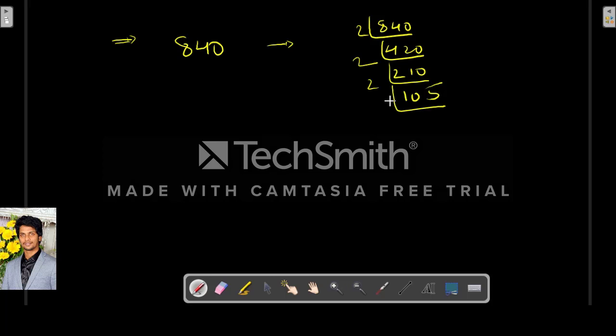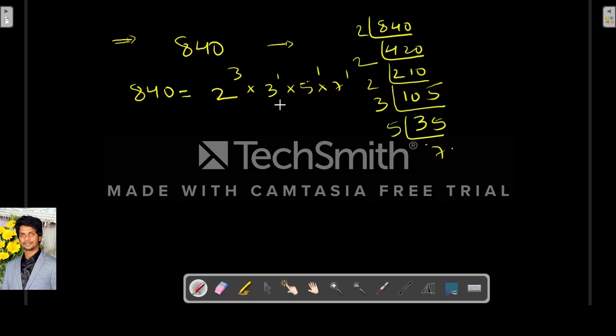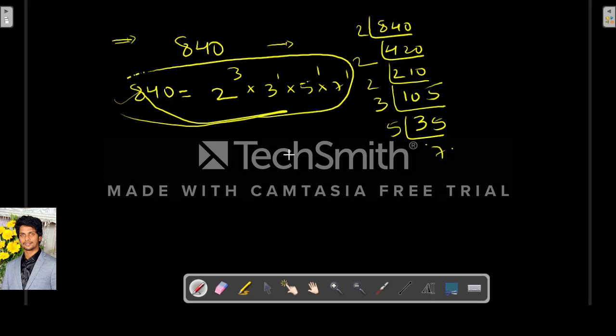Now it won't go with 2. So let's try 3, 35. Now 5 7s are. So how will you write 840 in terms of prime numbers, I mean factorization? 2 power 1, 2, 3. 2 power 3 into 3 power 1 into 5 power 1 into 7 power 1. So this is the way we do factorization.